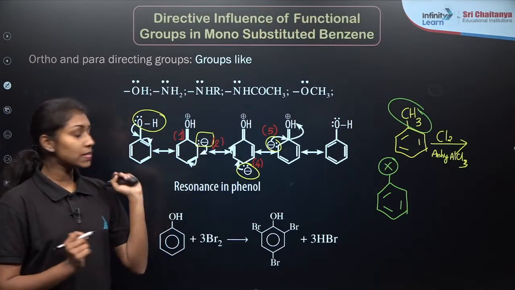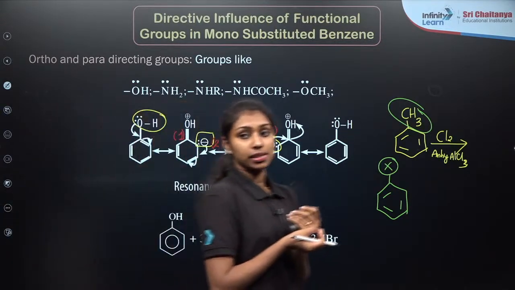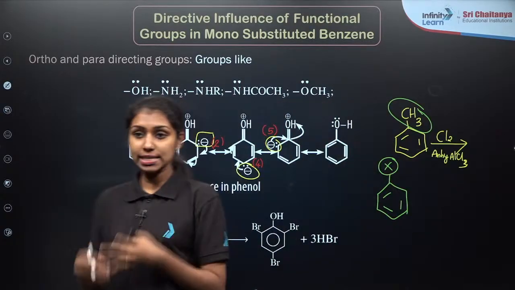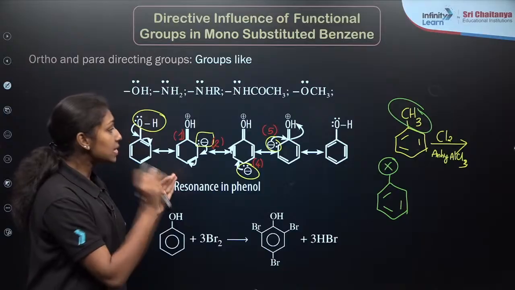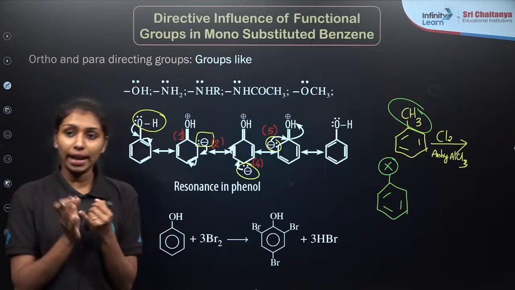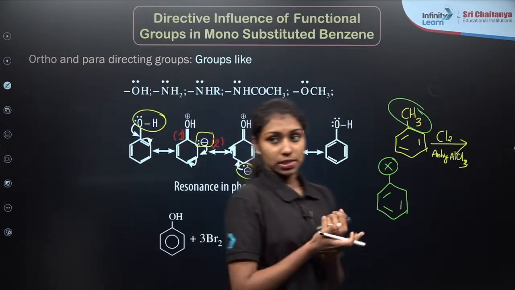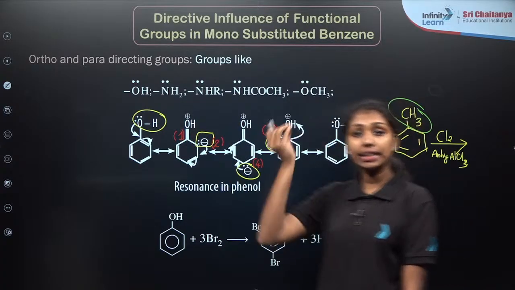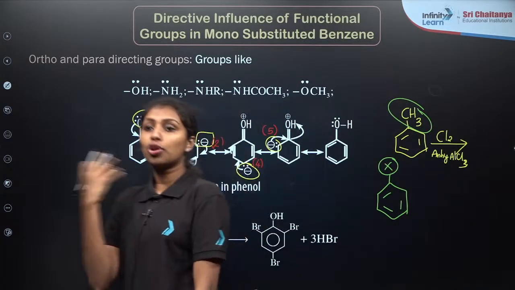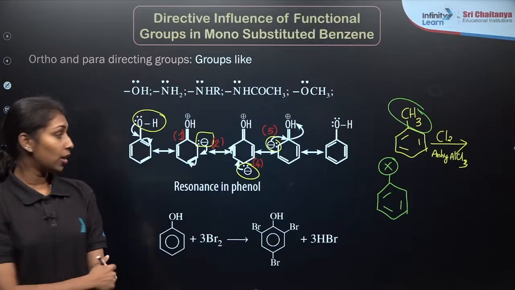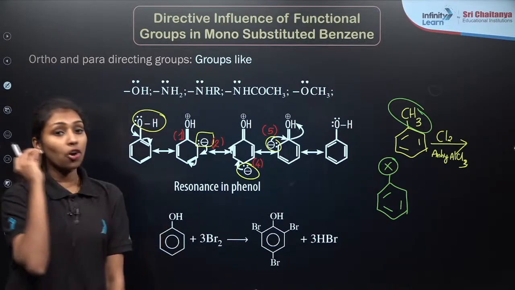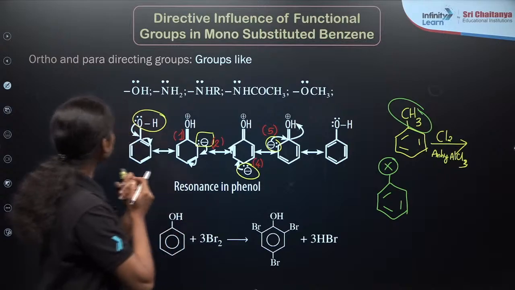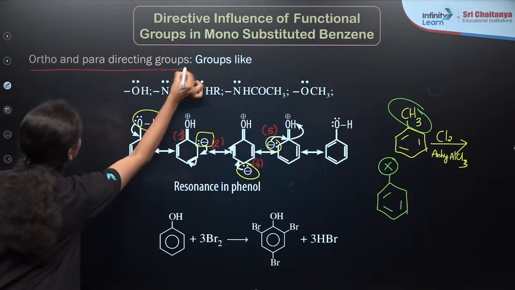What about 1, 4 position? 1, 4 position of the benzene ring. Para position, right? Para compound or para position. So we can say that here the electron density is present in the ortho and para positions, right? So we can say that this OH will direct the other incoming functional group to the ortho or para positions, right? So we can call this particular group an ortho para directing group, right? Ortho and para directing group.